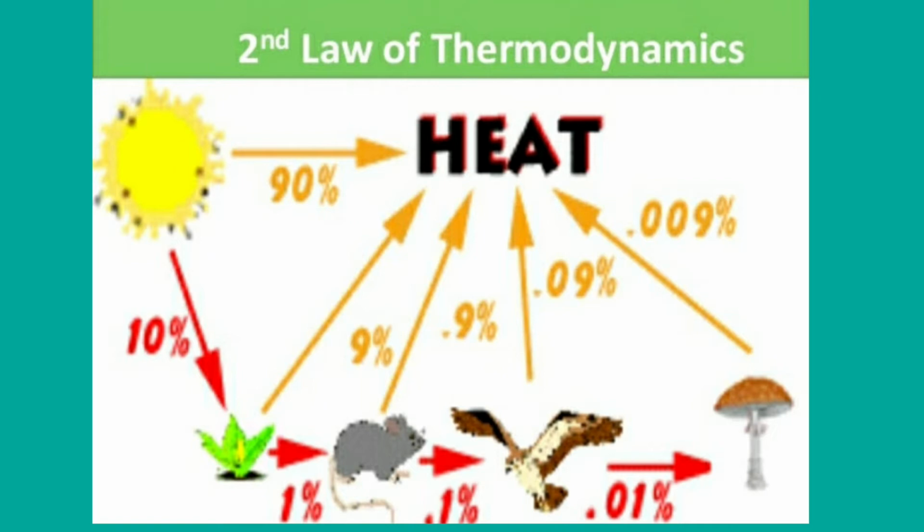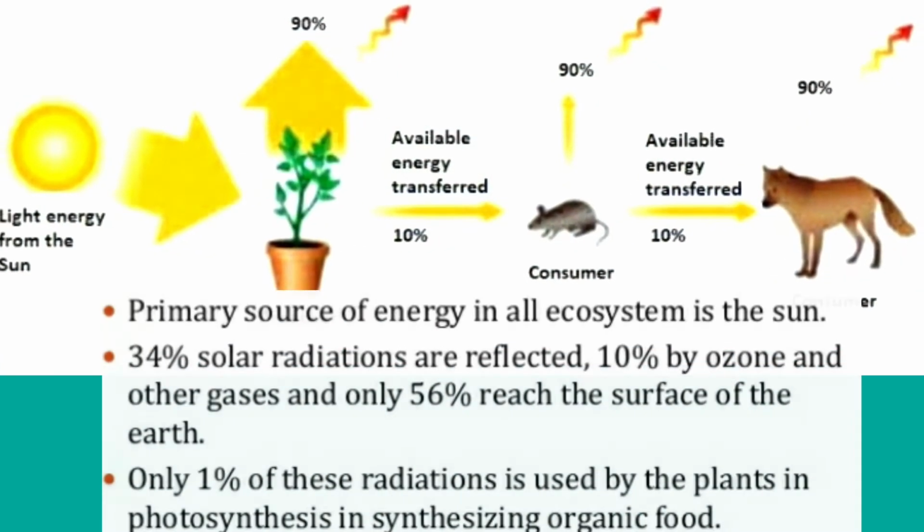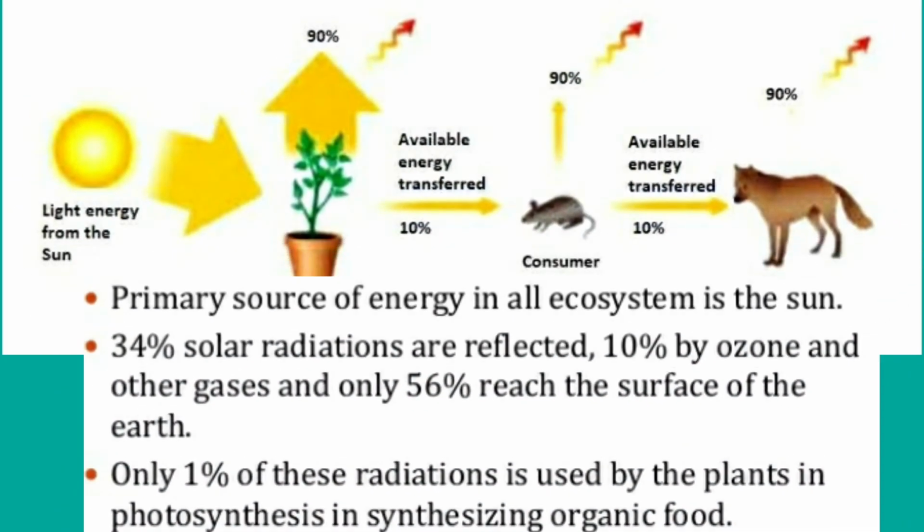You all understood, children? So here the primary source of energy in all ecosystems is the sun. During this process, that is when the energy is trapped from the sun and carried to different trophic levels, 34% of solar radiations are reflected, 10% by ozone and other gases, and only 56% reach the surface of the earth.